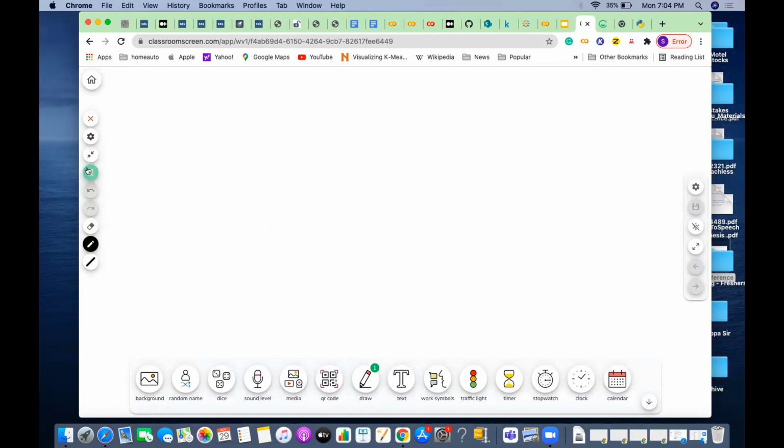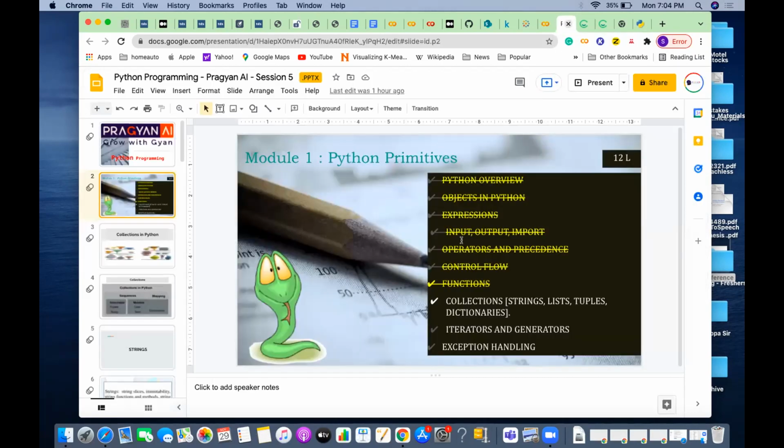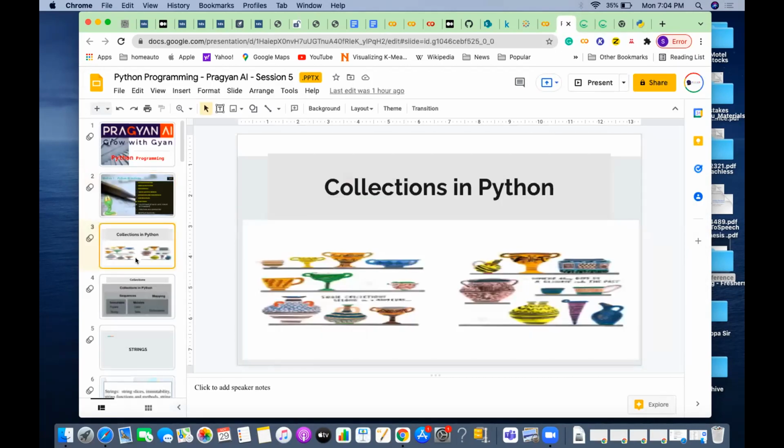So far, what we discussed is that a variable only stores one value, correct? For example, v is a variable and it can only store one value. It doesn't store more than one value. So we also need data types which store multiple values. Collections are the data types which will store multiple values. That is what we will be discussing.